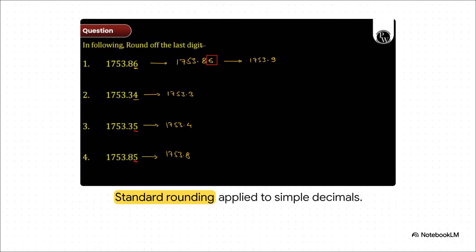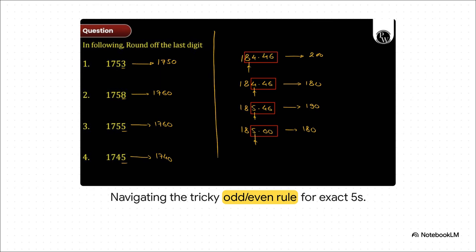For the basics, the logic is totally straightforward. Trailing digit clearly below 5, like the 4 in 1753.34, just drop it. Above 5, like the 6 in 1753.86, we decisively round up that preceding digit to a 9. Simple enough, right? But hold on, what happens when a value sits perfectly, exactly in the middle, like 185.50?